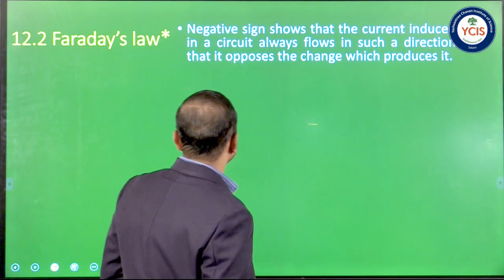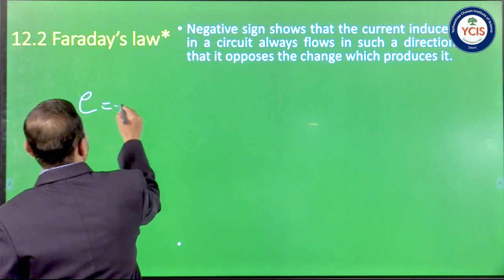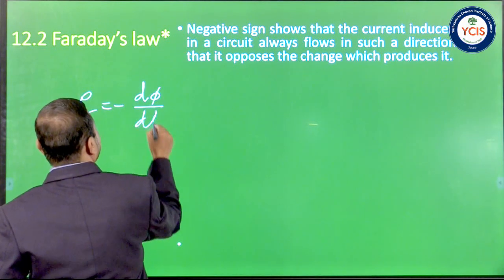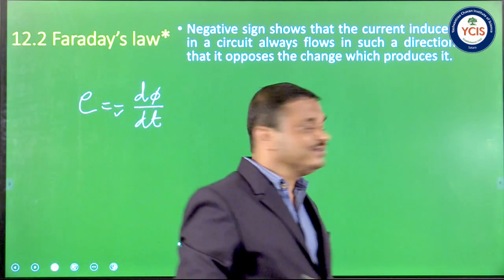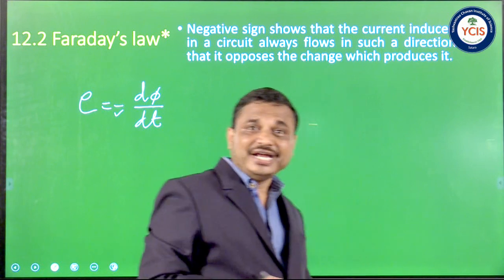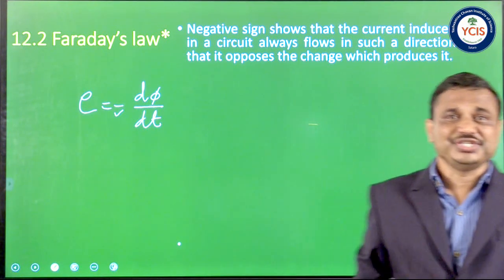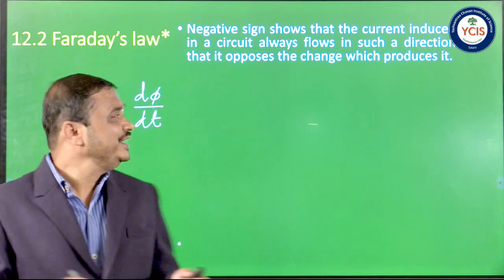So Faraday's law is also stated mathematically as E equals minus d phi by dt. So what is the significance of that negative sign? The negative sign shows that the current induced in that coil is such that it opposes the rate of change of magnetic flux which produces it.